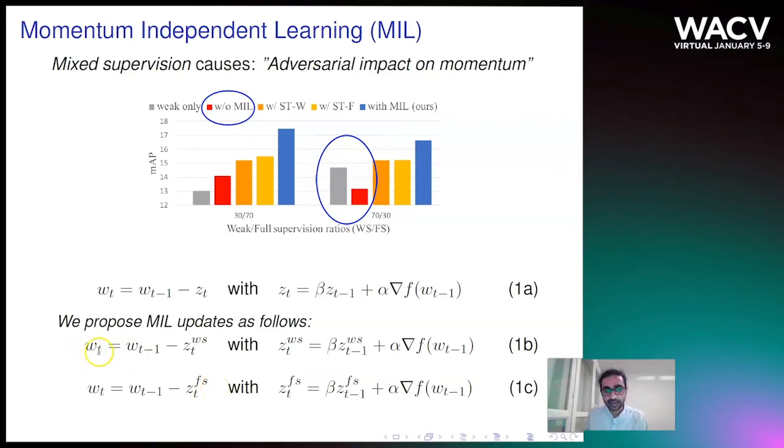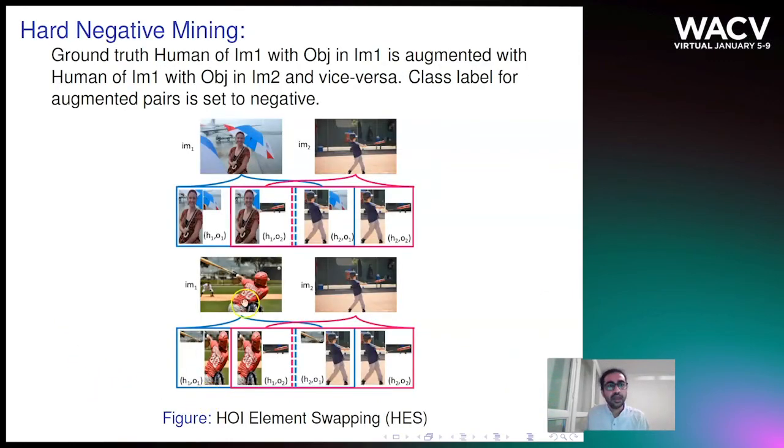When we are using weak supervision data, we use the momentum due to weak supervision for the update, and similarly for the full supervision. We also propose HOI element swapping based hard negative mining.